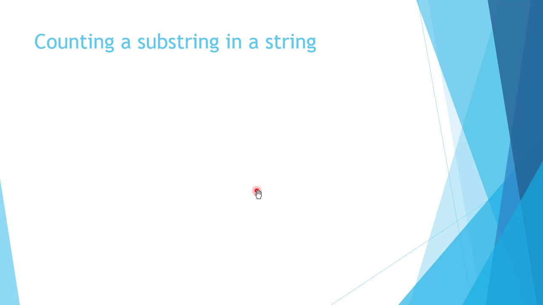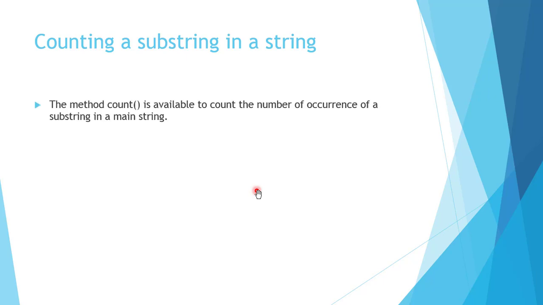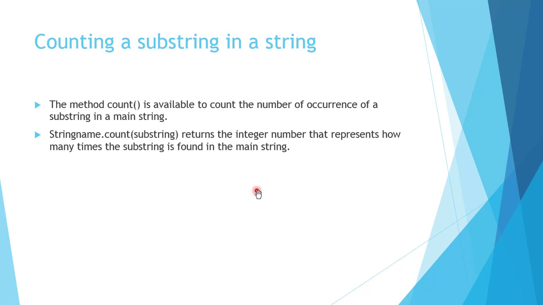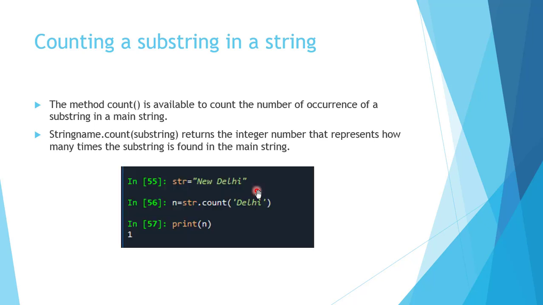Next we will see counting a substring in a string. The method count is available to count the number of occurrences of a substring in a main string. So the syntax is string_name.count(substring). It will return an integer that represents how many times the substring is found in the main string.